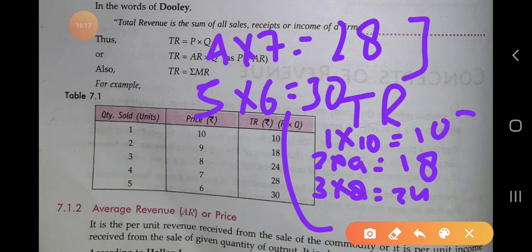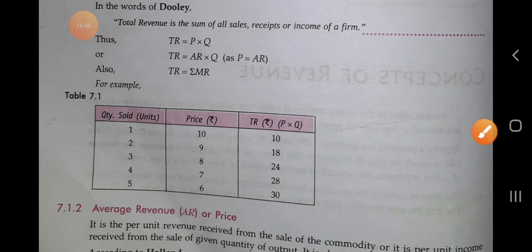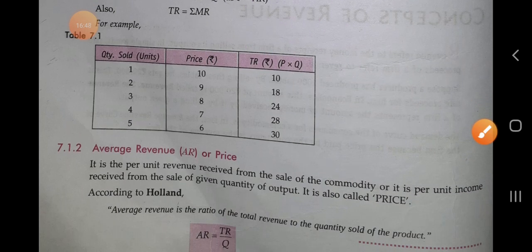These are all the total revenue of the firm, the total amount of money received by a firm or business enterprise. It is called the total revenue. And how do we calculate it? It is the multiplication of the quantity sold and the price of the commodity. When we multiply both of them, we get the value of total revenue. Okay, so the next one is, what is average revenue?